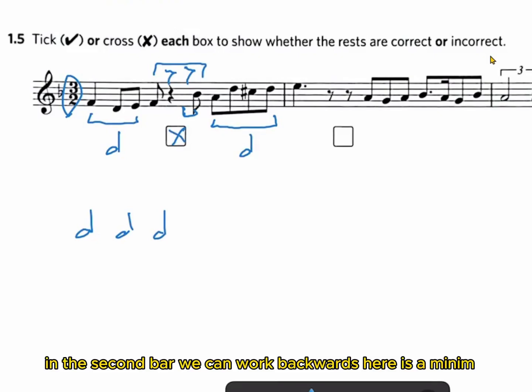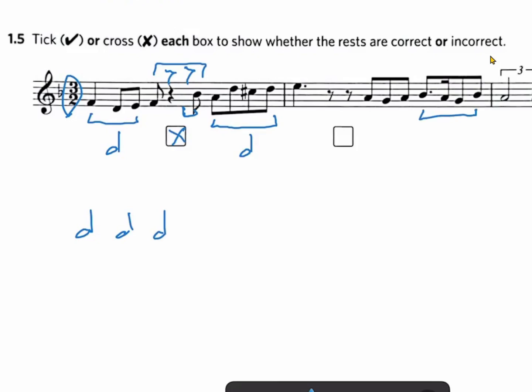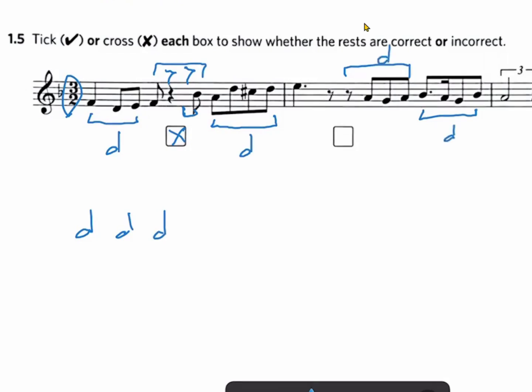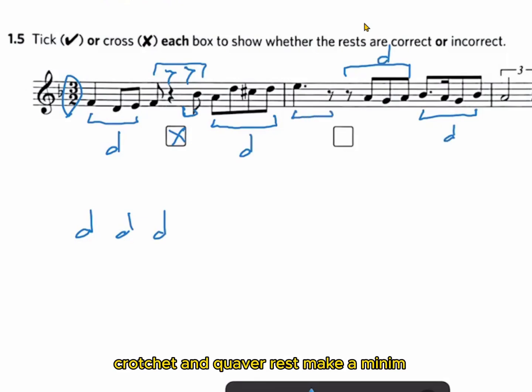In the second bar, we can work backwards. Here is a minim. Quaver rest plus 3 quavers, also a minim. So we can see the dotted crotchet and quaver makes a minim, and it is a correct grouping.